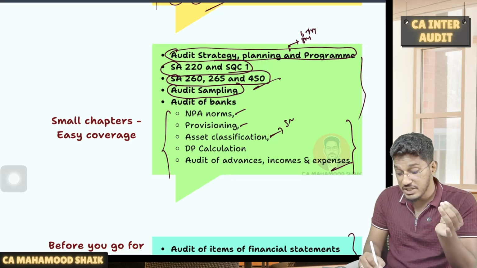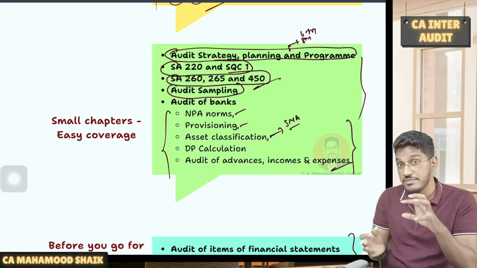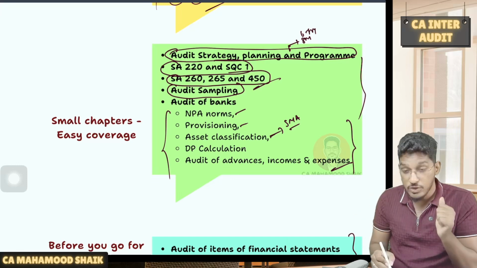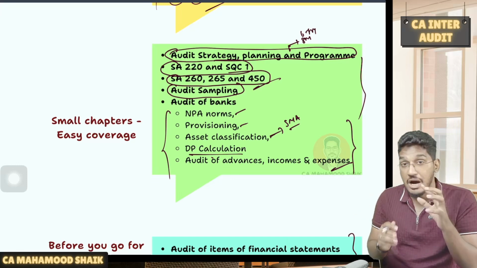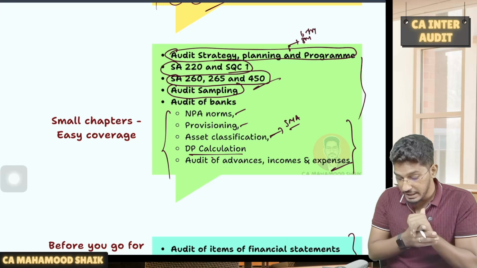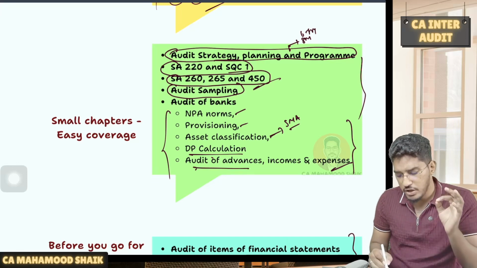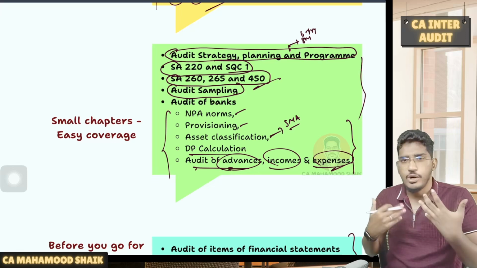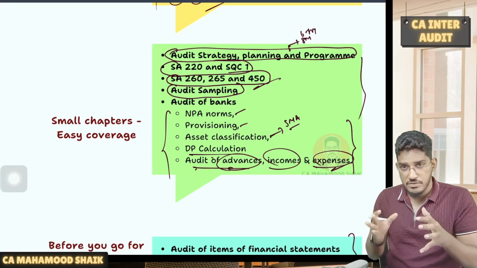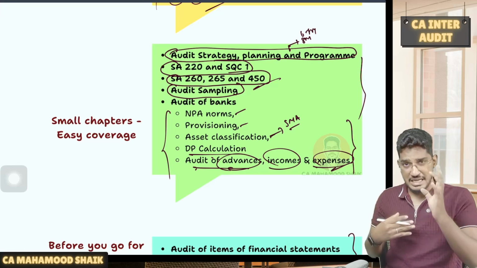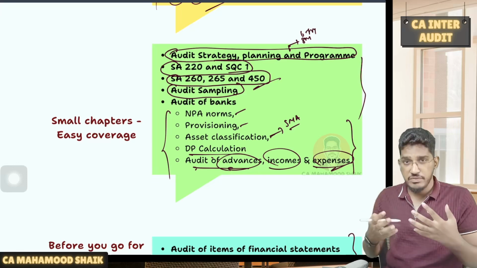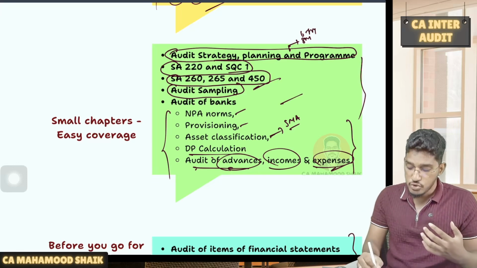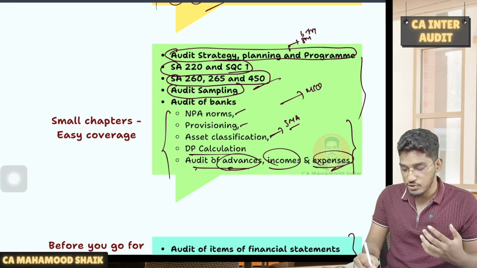And when I say asset classification, even the SMA category of asset classification, SMA 0, 1, 2, and also drawing power calculations, how to calculate the drawing power, very important. And not just that, there is one small concept regarding audit of advances, audit of incomes and audit of expenses. See, the objective is not to memorize. The objective is to grasp the content and important details. The objective here of going through these concepts is to be able to answer the MCQs.